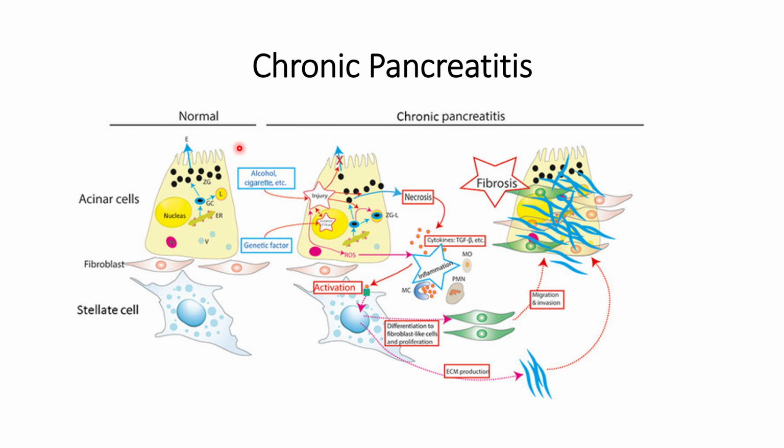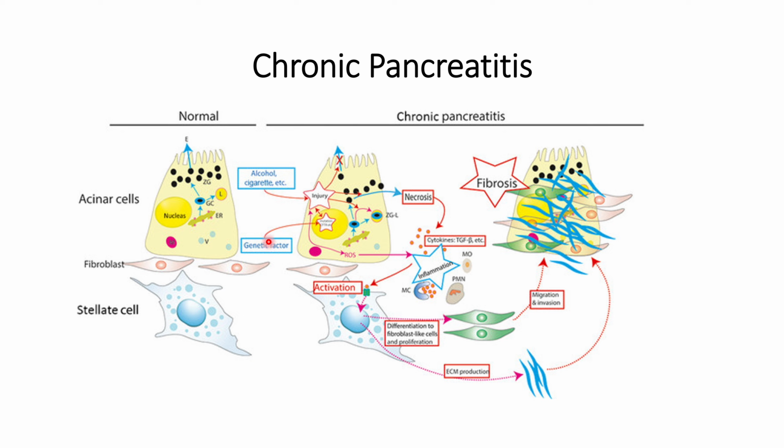This is the normal process. However, this normal process gets disrupted when the acinar cells get injured, and there are two ways by which they can get injured. The first could be a genetic factor, which could be inherited from their parents. Another is based on the lifestyle or kind of food the host is taking, such as alcohol and cigarettes, which we discussed in our previous video as causes of malnutrition.